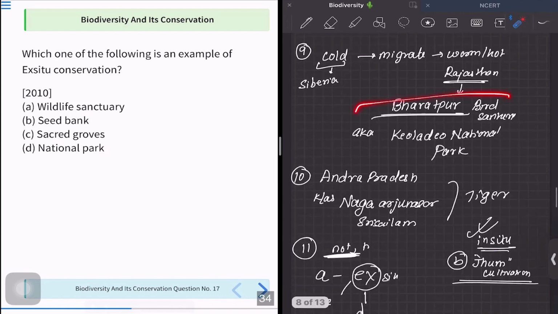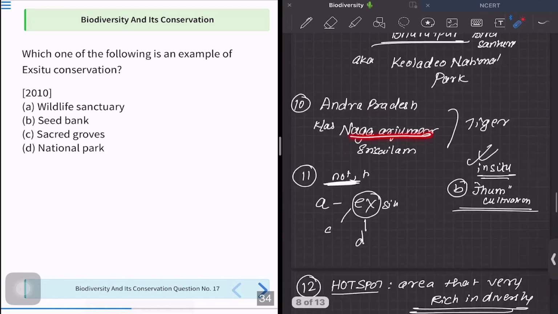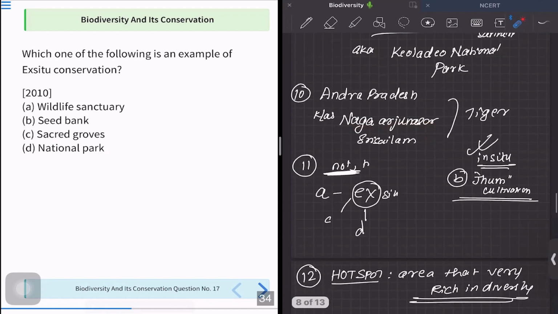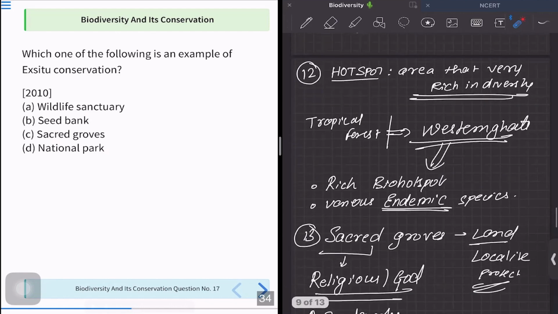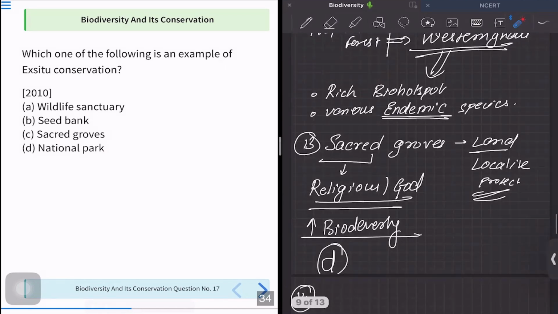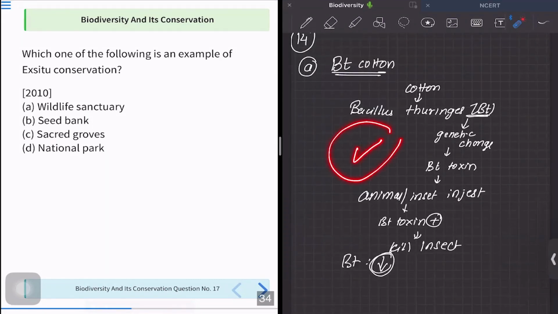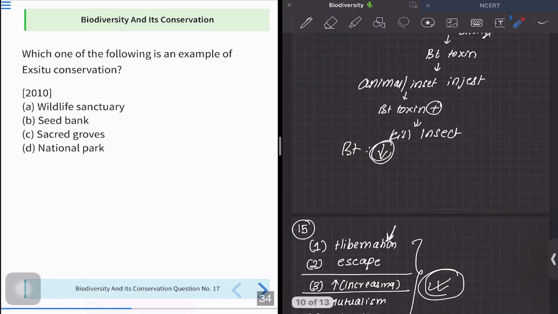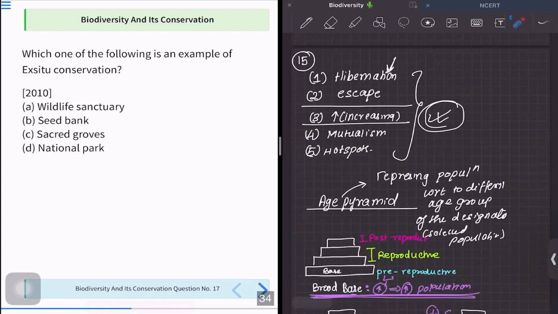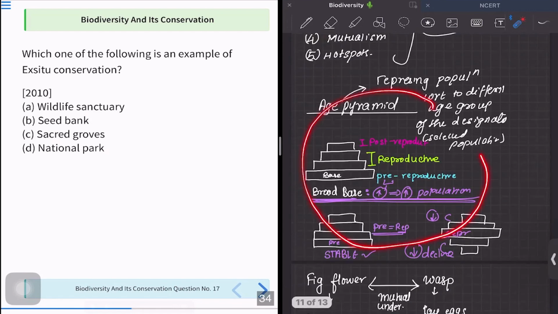Then we heard about the Bharatpur or the Keoladeo National Park. We heard about the Nagarjunasagar tiger reserve. Then we understood the concept of hotspots. And we understood the concept of sacred groves. Then we understood a different concept of BT cotton and how it is going to decrease the biodiversity. Then we understood the concept of mutualism, hibernation, and the age pyramids.